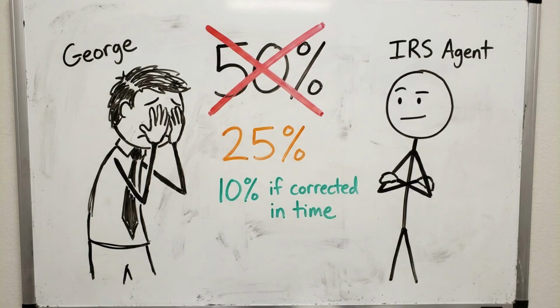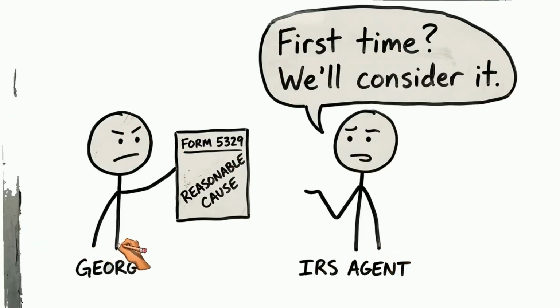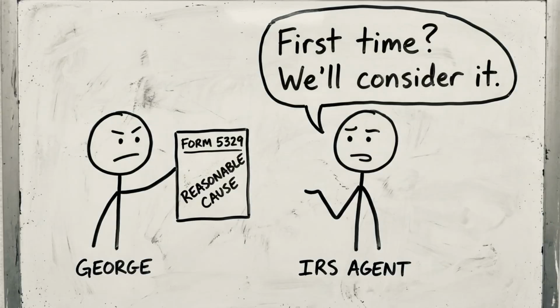Before Secure 2.0, the penalty was 50% of the shortfall, one of the most severe penalties in the tax code. Secure 2.0 reduced it to 25%. And if you correct the mistake in a timely manner, within 2 years, the penalty drops further to 10%. The IRS also has a process to request a waiver of the penalty for reasonable cause.